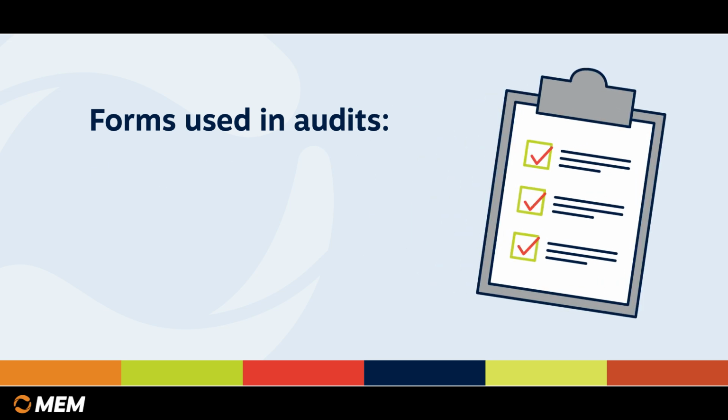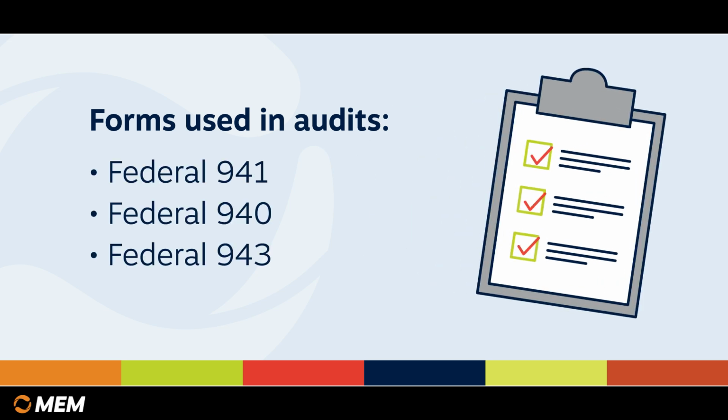policy at audit time. So auditors use a variety of federal forms, including the Federal 941, which is a quarterly form, a Federal 940 and 943 that are both annual forms, or even something as simple as the W-3, which is the total page for all the W-2s. So everyone knows what a W-2 is, and the W-3 is just a total of all those documents. Those forms show the correct entity in its legal wording, and it also shows the right FEIN number.